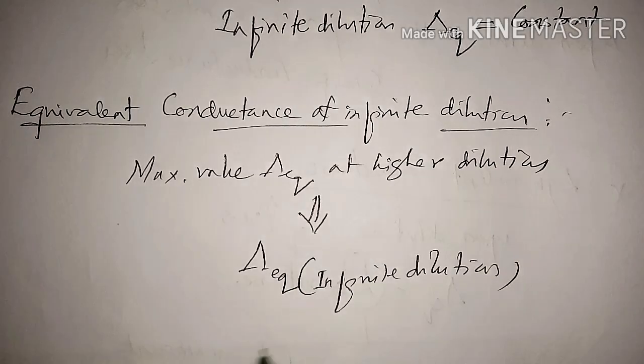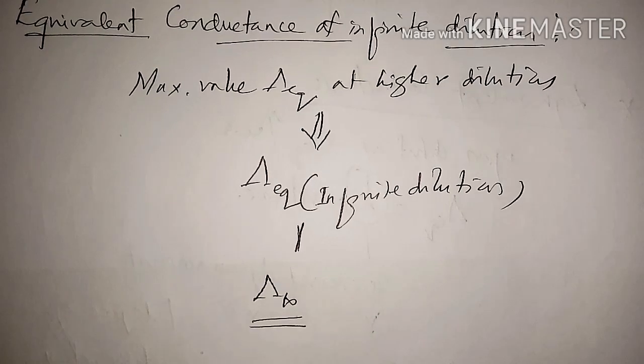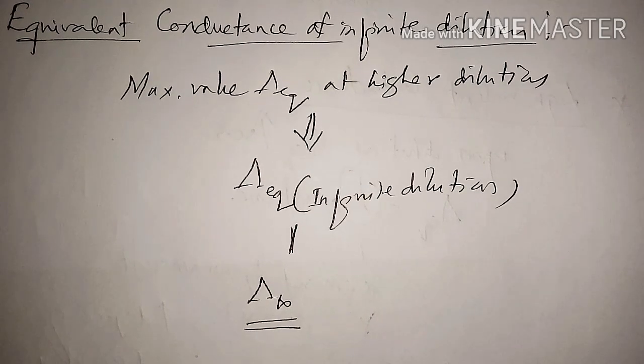Simply it is denoted as lambda infinity. So lambda infinity is nothing but the equivalent conductance at infinite dilution.